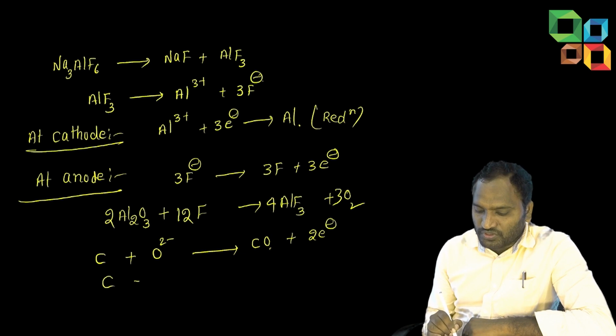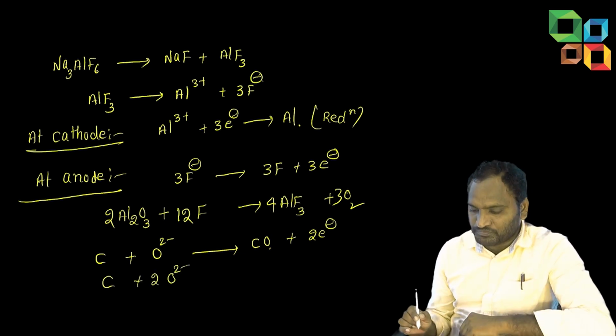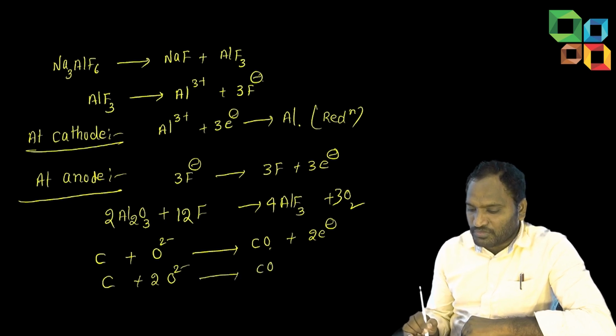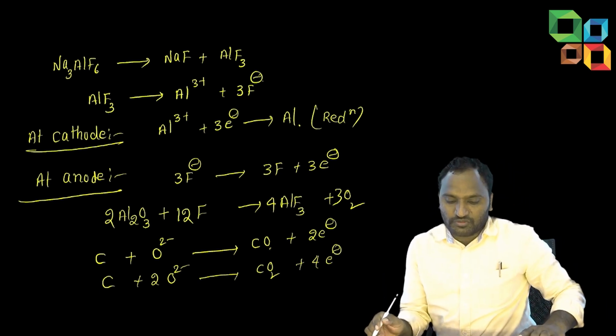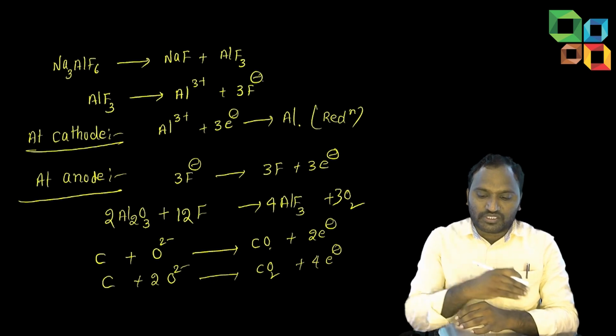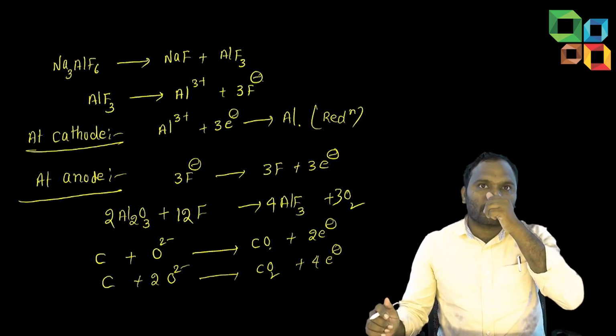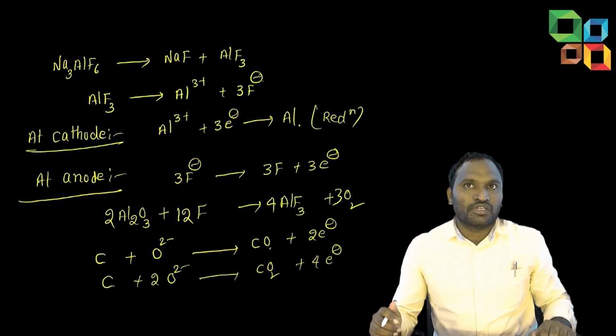Otherwise, if 2 moles of oxide ions are released, then it forms carbon dioxide and 4 electrons. So however they release the carbon monoxide or carbon dioxide, whatever form it is, it is reacting with the carbon anode.